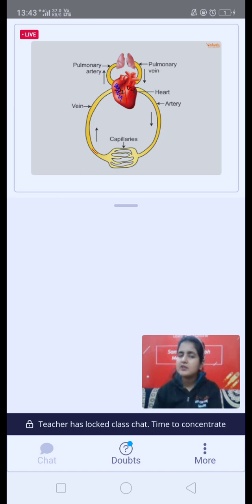Now, similarly, what happens? Now this blood is coming back without oxygen, but what will heart do? Can heart add oxygen into the blood? Do you think heart has oxygen in it?